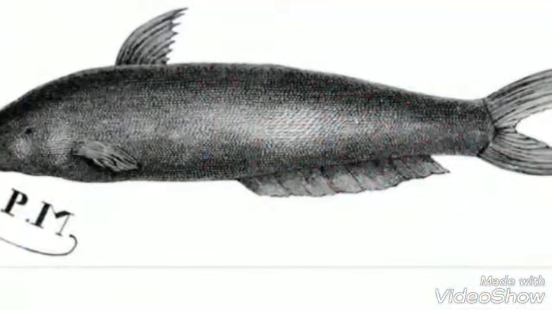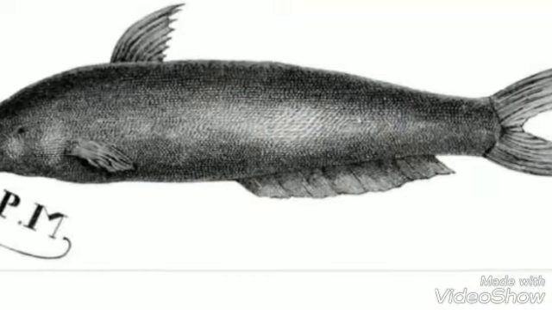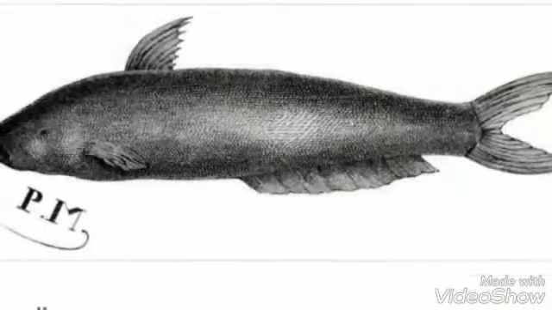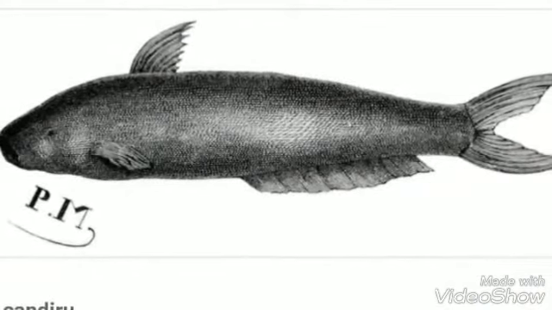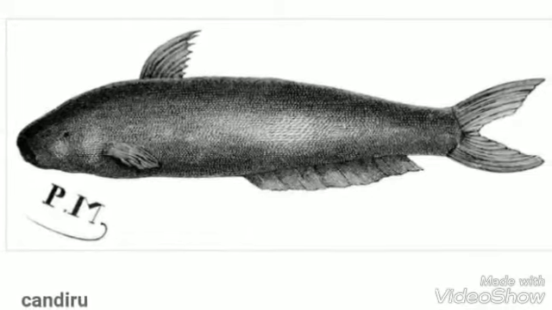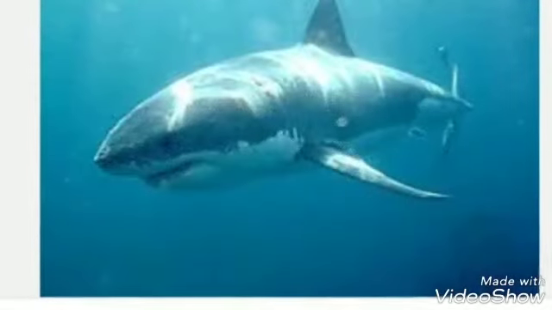37. Candiru. Scientific name of candiru is Vandellia cirrhosa. It is found in the Amazon River region. It is translucent and eel-like and it grows to a length of about 2.5 cm.